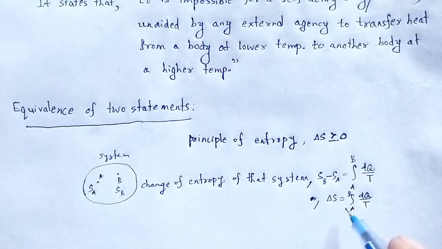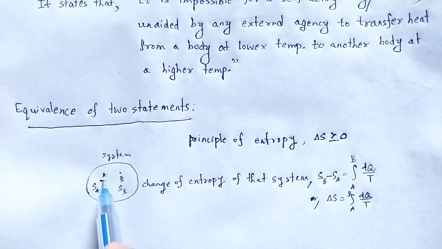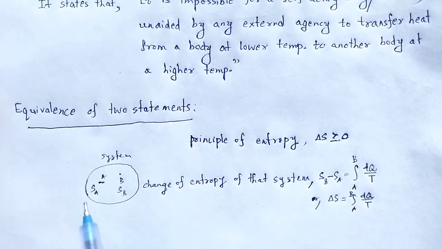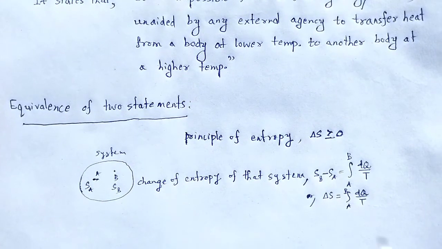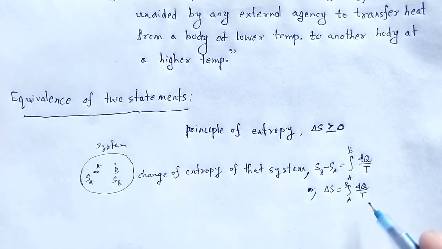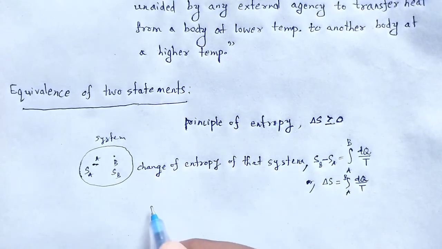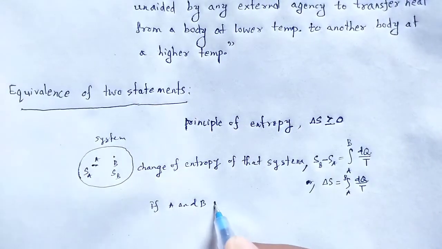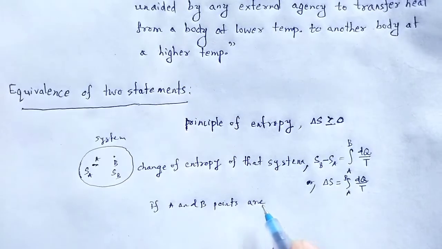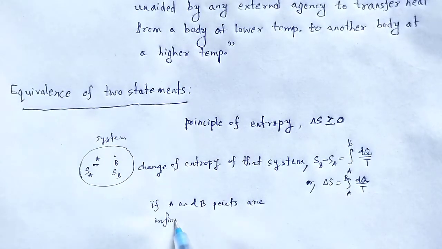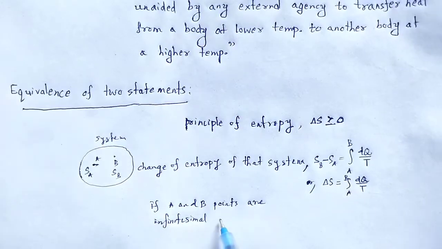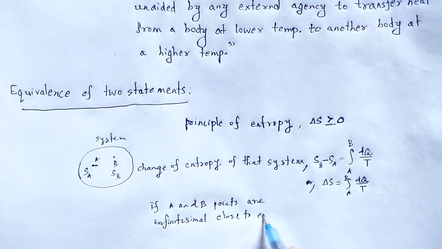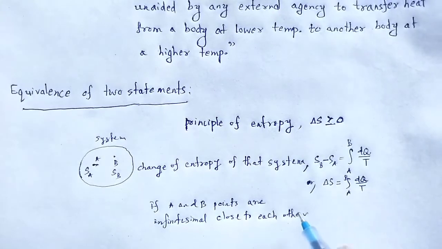And if states A and B are infinitesimally close to each other, these two states are very close to each other, meaning point A is nearly the same as point B. So what happens here if A and B are infinitesimally close to each other?